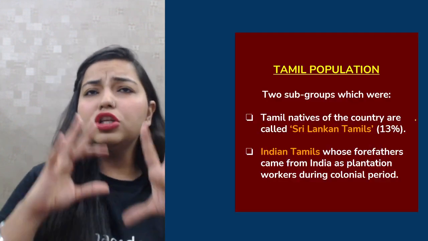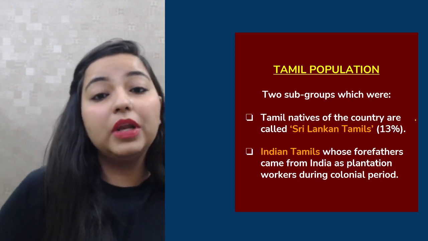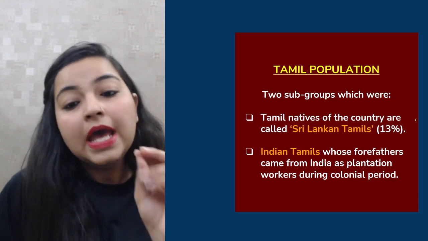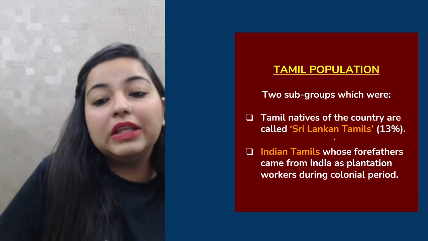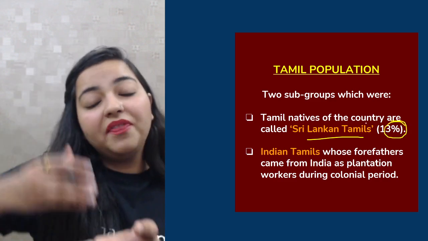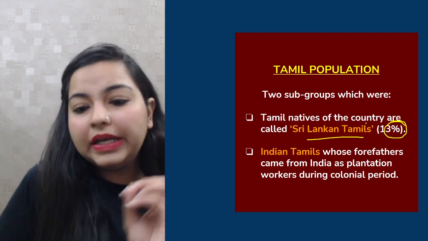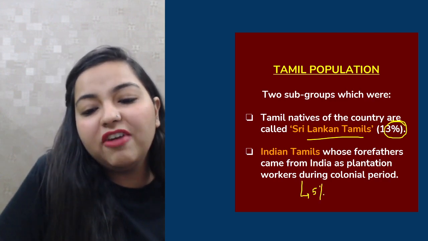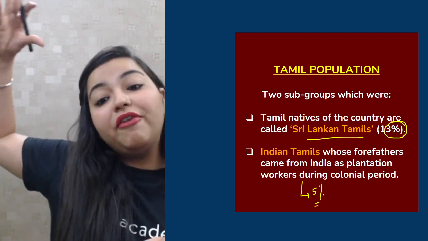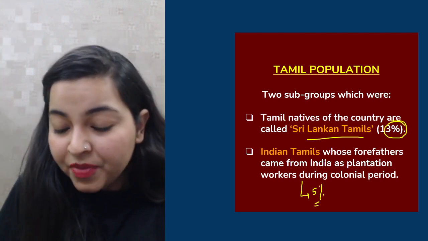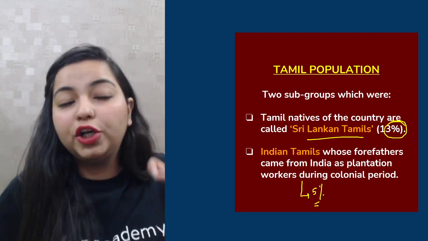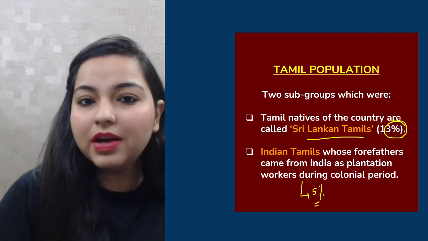Okay, sure. So now talking about the Tamil population, those 18% were also subdivided into two groups. There were Tamil natives in the country who were called the Sri Lankan Tamils, which were approximately 13% of the population, and the other group were the Indian Tamils. Now, Indian Tamils constituted 5% of the population. And why were they called Indian Tamils? Because their forefathers were from India, who had gone to Sri Lanka as plantation workers during the colonial period, during the time when the Britishers were ruling our country.